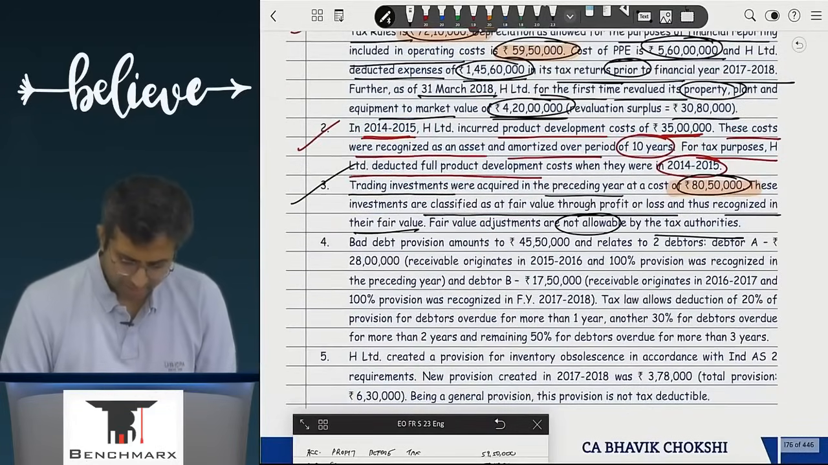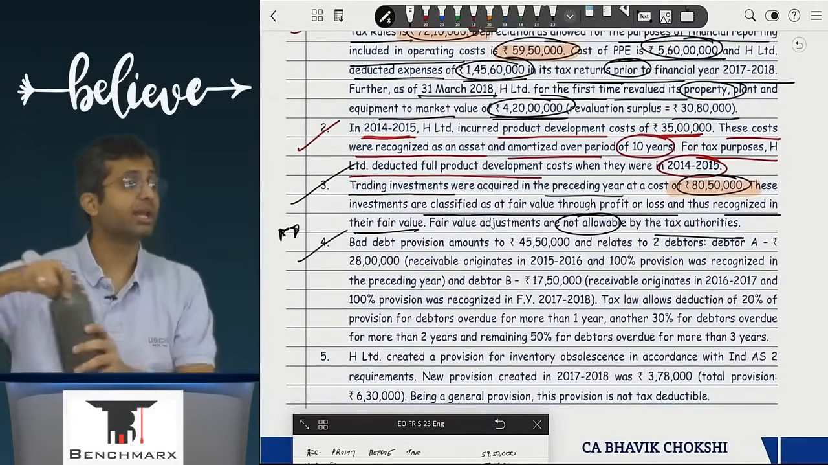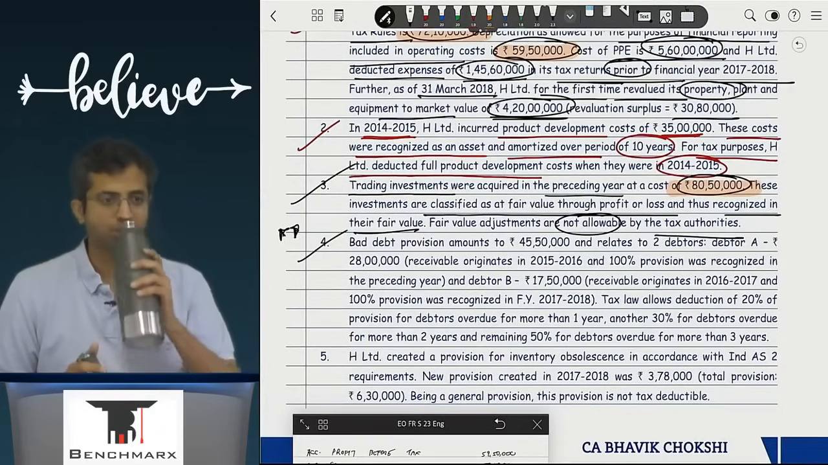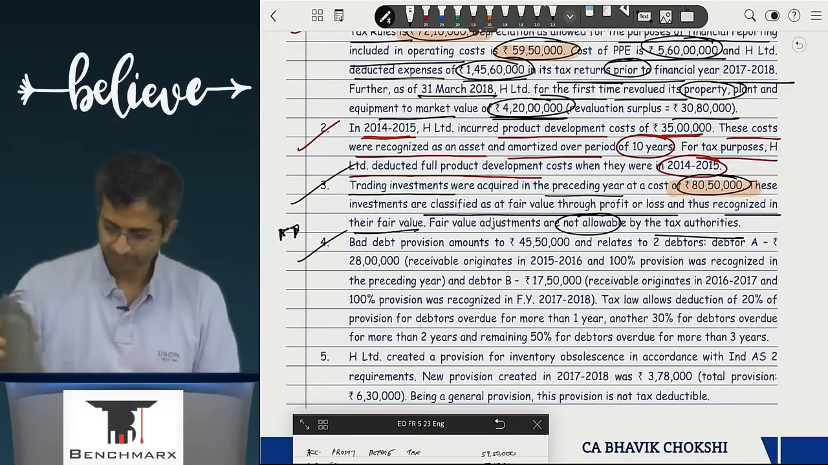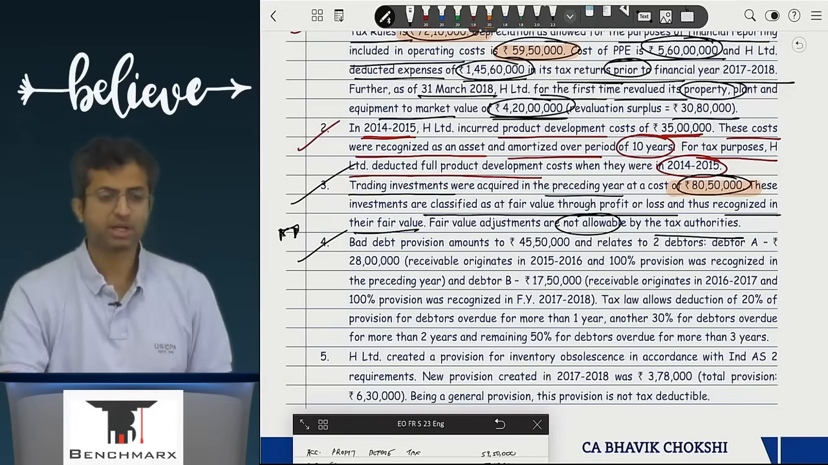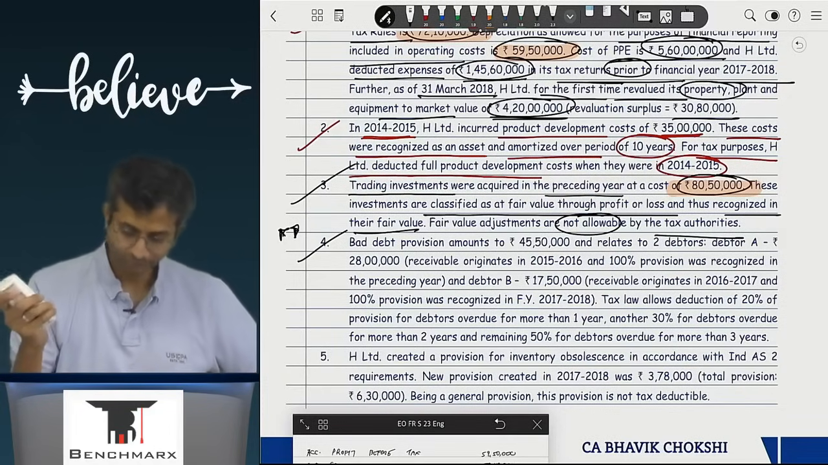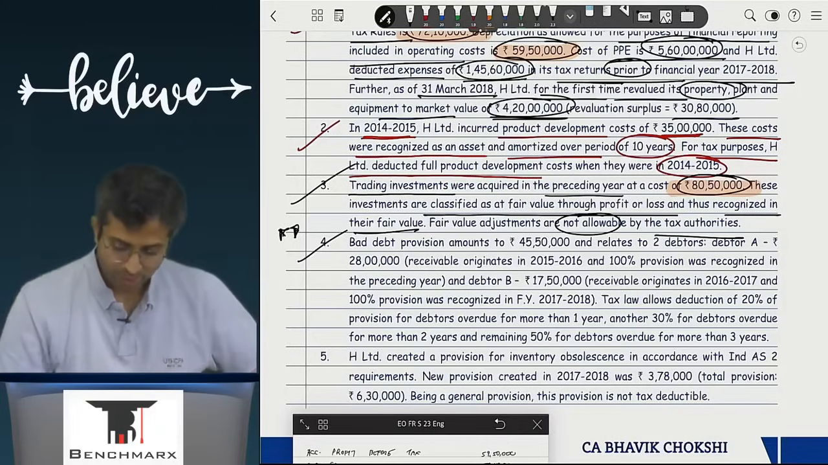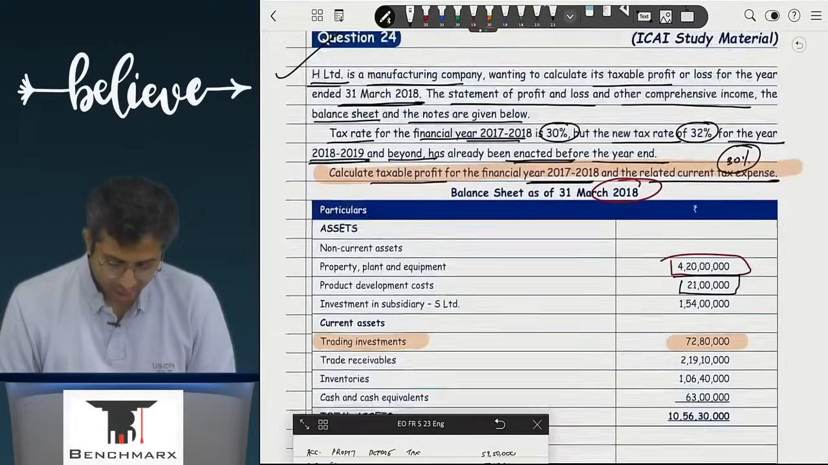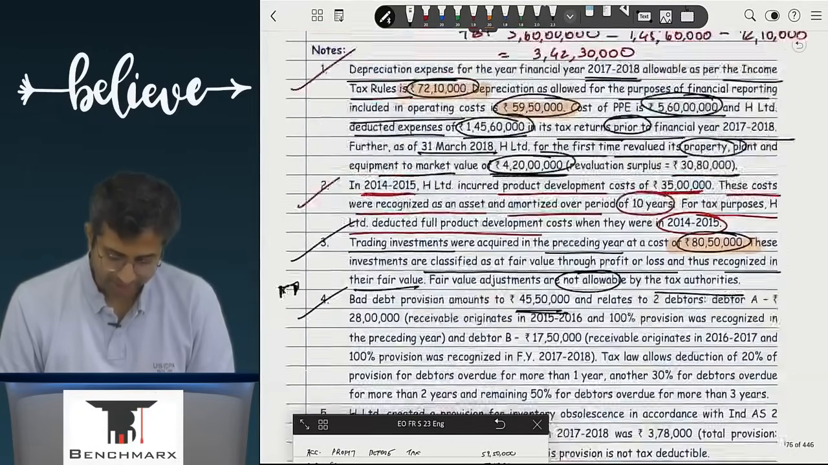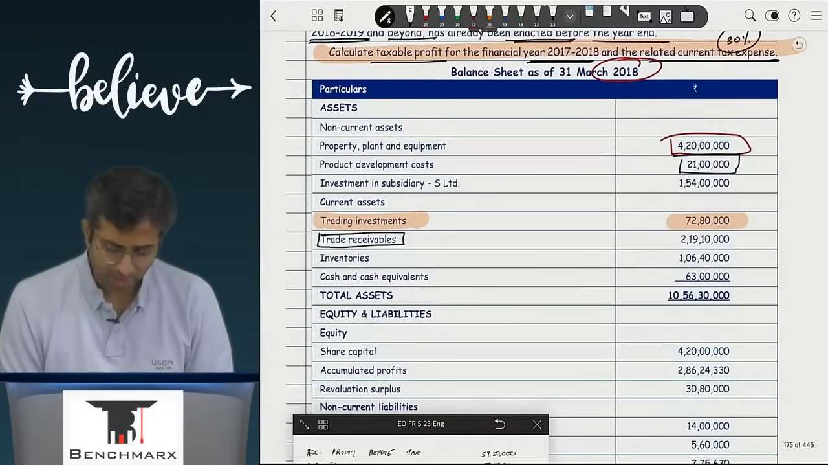Acha. Next you go to point number 4. Now this is a fairly tricky point. This point can come in the main exam in a relatively smaller question. Please pay attention over here. Now the bad debt provision. The bad debt provision amounts to 45,50,000. Let us look at the balance sheet. Do we see a bad debt provision separately anywhere? No, but it must be included probably in the trade receivable number.